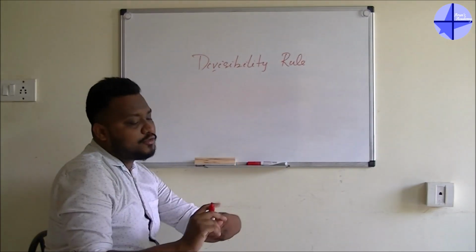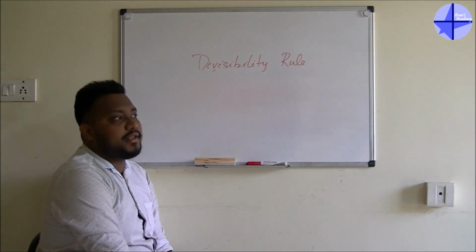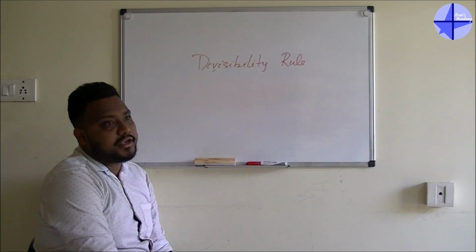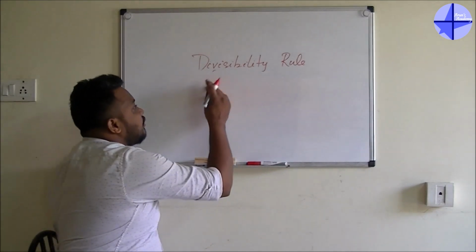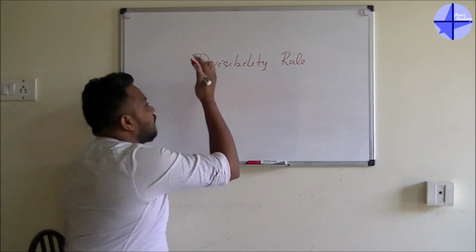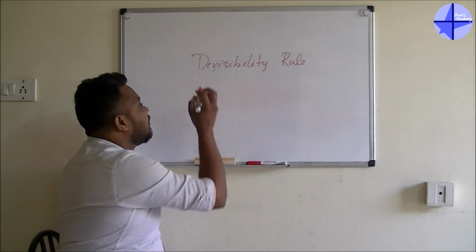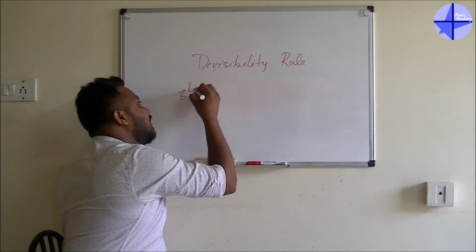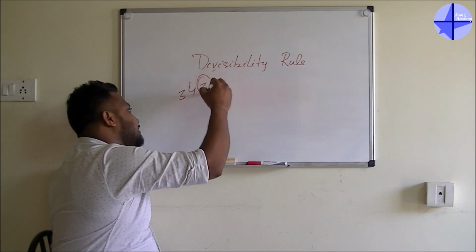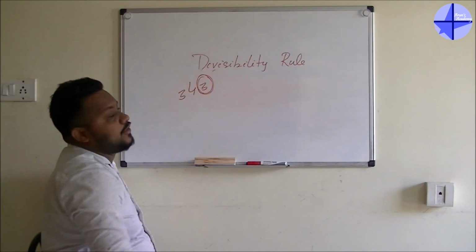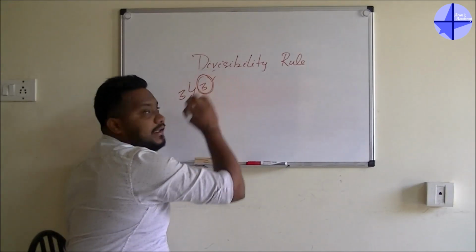Guys, for 7 there is no proper divisibility rule. But if you want to check whether the number is divisible by 7 or not, you have to follow one trick. First I will give you an example, after that we will go for the trick. I will take one number, that is 343. Whatever the number is, I will take the last digit, or the unit digit. So if I take the unit digit, I get 3.